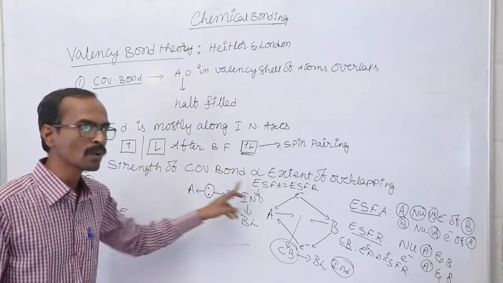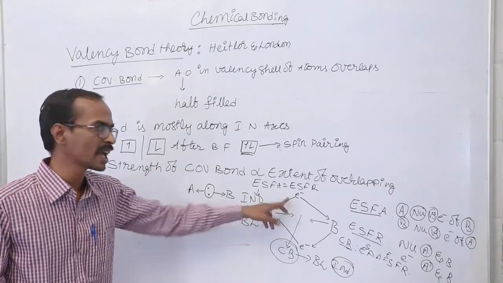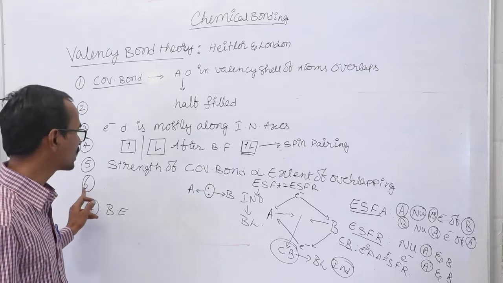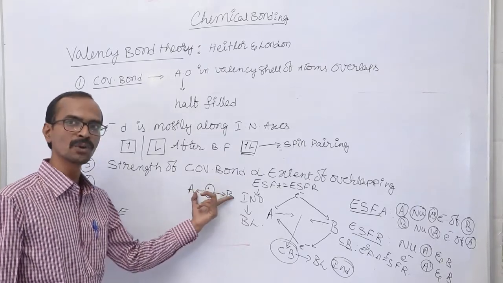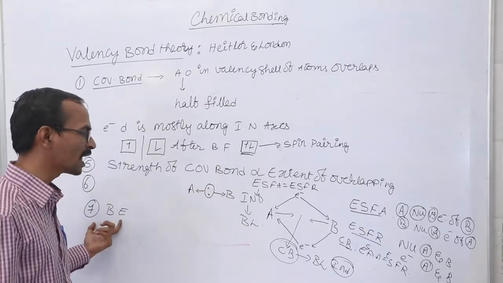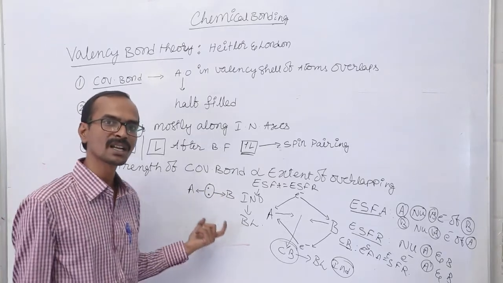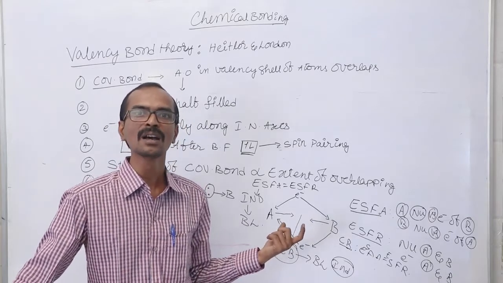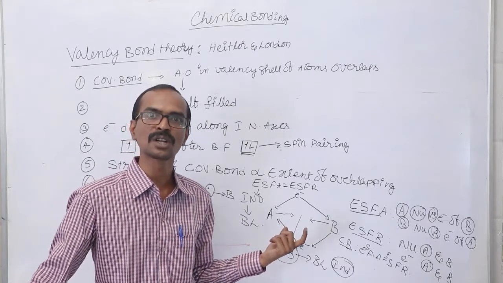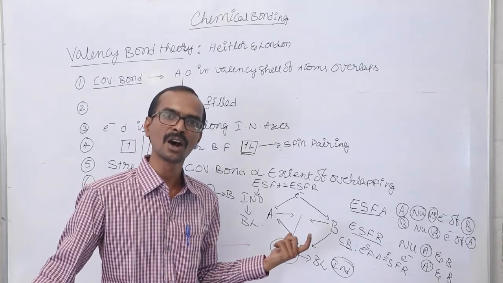Next, the strength of the covalent bond is directly proportional to the extent of overlapping. And next, the bond pair of electrons are attracted by both the nuclei of the atoms, and the amount of energy released during the overlapping process is called bond energy. These are the postulates of valence bond theory. Are you clear?